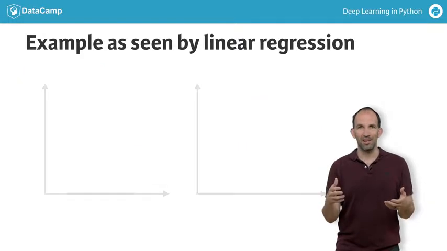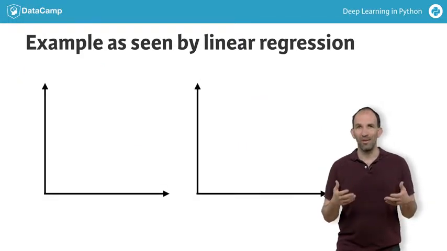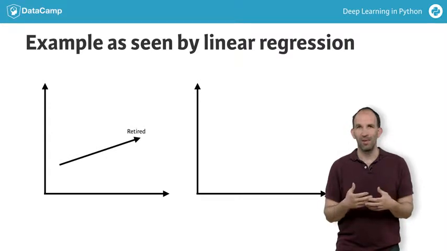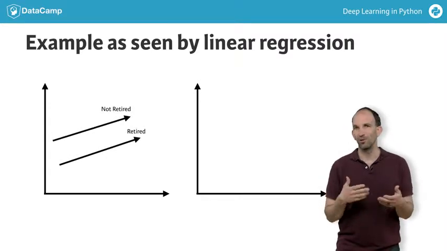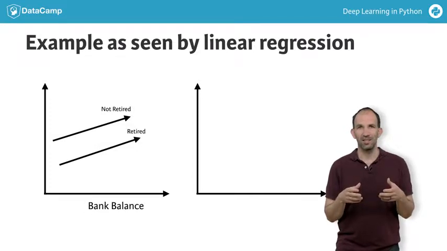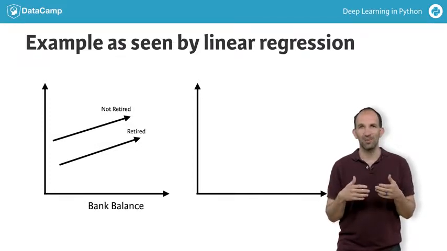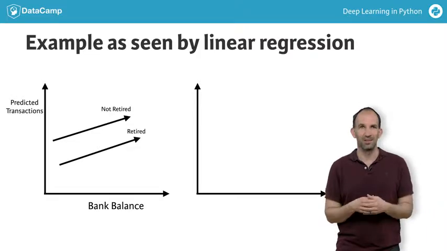Say we plot predictions from this model. We draw one line with the predictions for the retired people, and another with the predictions for those still working. We put current bank balance on the horizontal axis, and the vertical axis is the predicted number of transactions.